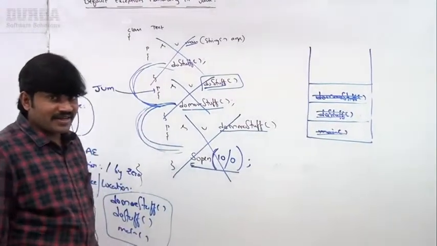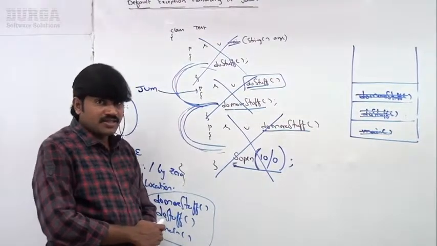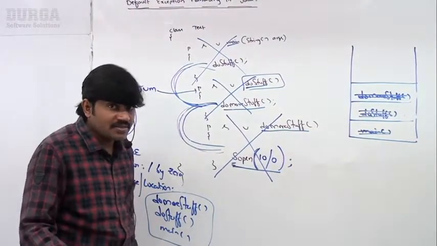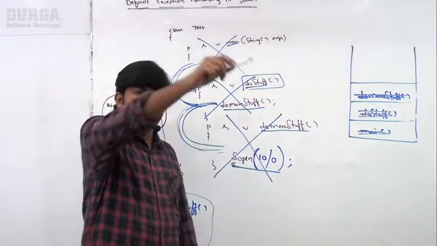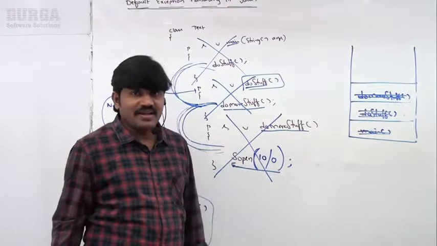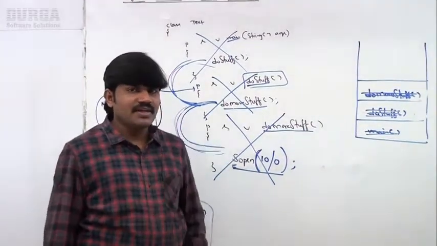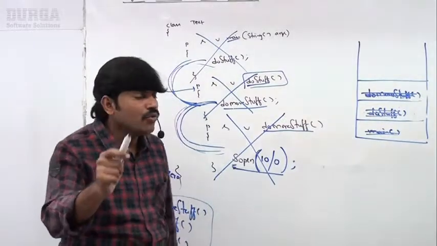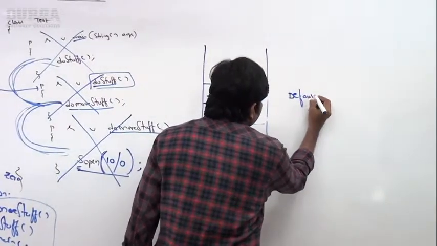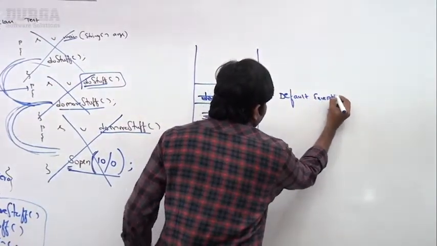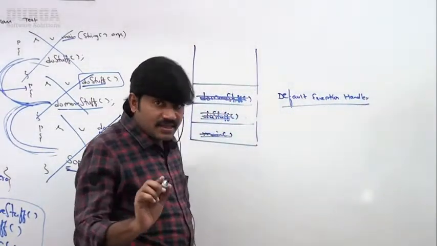Now, observe a very interesting story. Who called the main method? Can you please confirm? The main method is called by the JVM only. Now, who is responsible to handle this? Finally, the JVM is responsible to handle. To handle such types of things, the JVM maintains one assistant. Who is that assistant? It is the default exception handler. Can you please spell out? Default exception handler is the assistant, right?